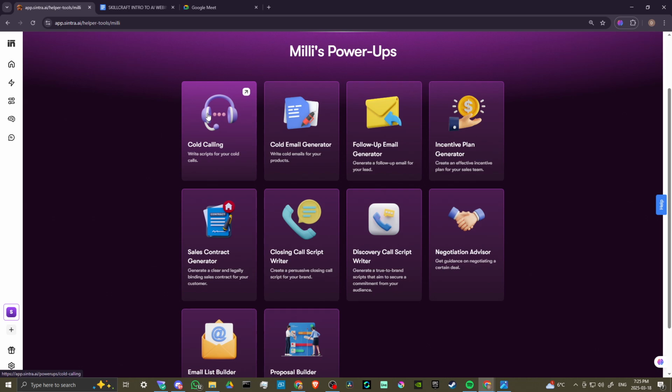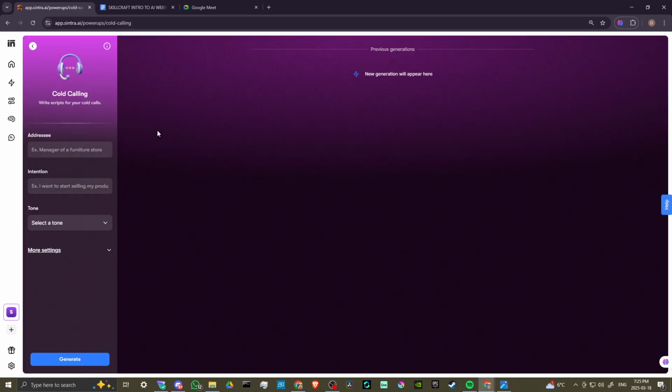Let's try the cold calling option out here. So here we have our addressee, we have our intention, we have our tone, we have additional settings, and each power-up you're going to find a similar interface. The questions are going to be a little bit different, but this is all to get a tailored response.